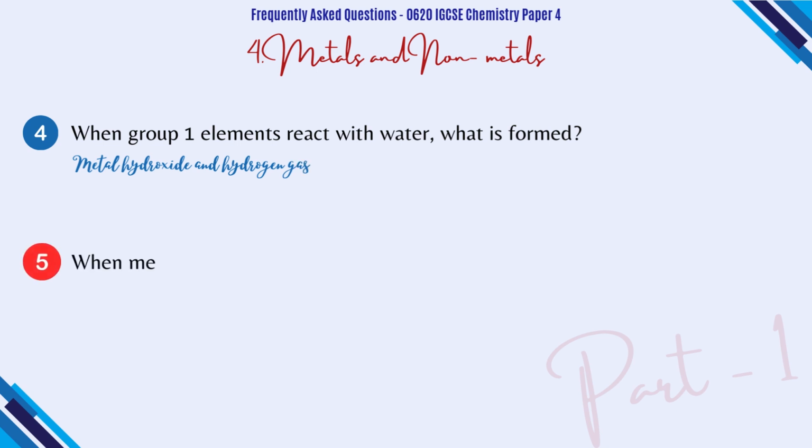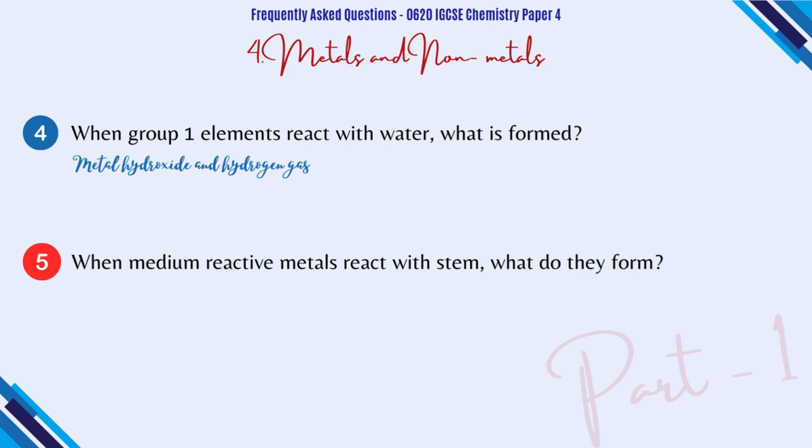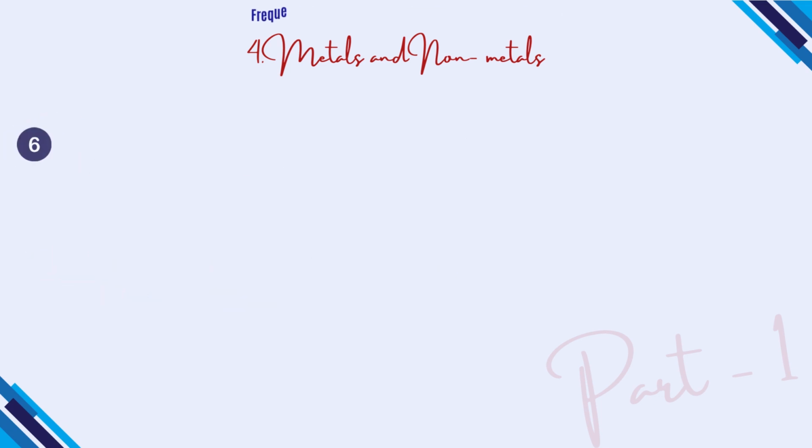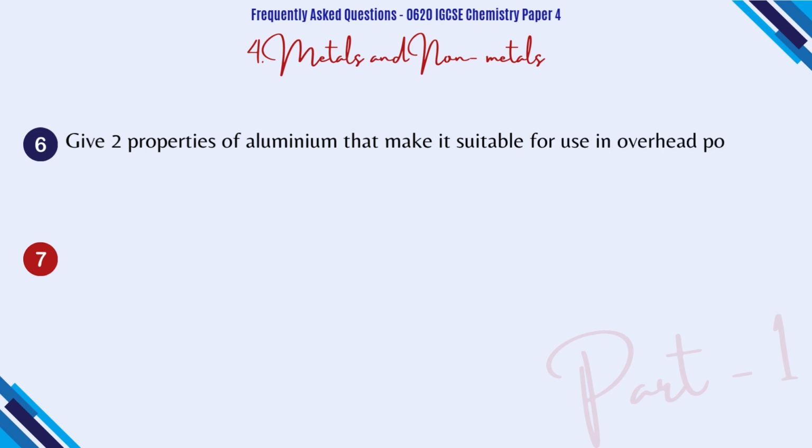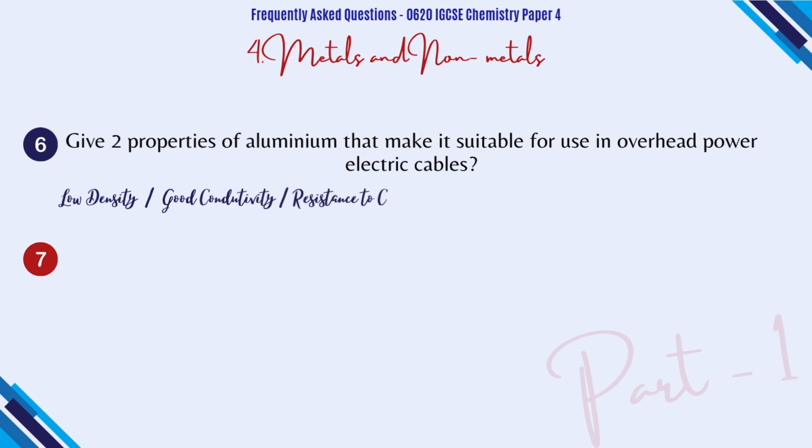Question number 5. When medium reactive metals react with steam, what do they form? When medium reactive metals react with steam, they form metal oxide and hydrogen gas. So you can see the difference. Question number 6. Give 2 properties of aluminium that make it suitable for its use in overhead power cables. Same answer. Aluminium is used in overhead cables because of low density, and it is used in electrical cables because it's a good conductor.